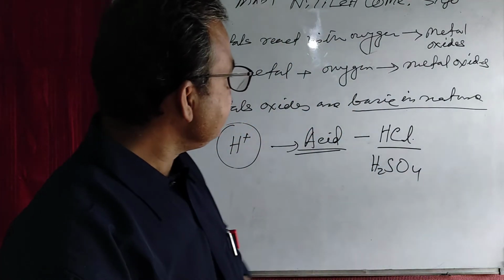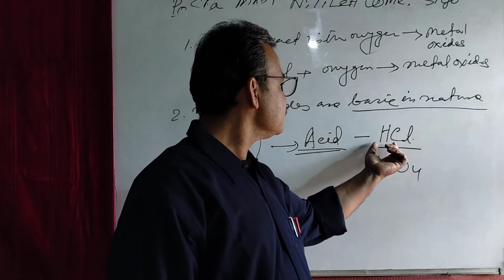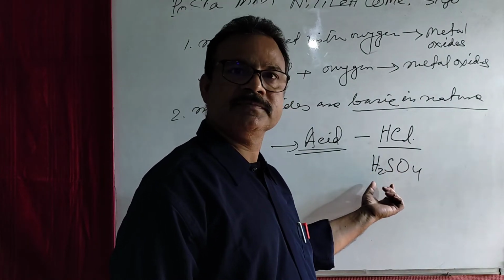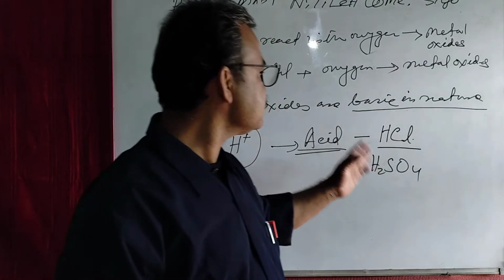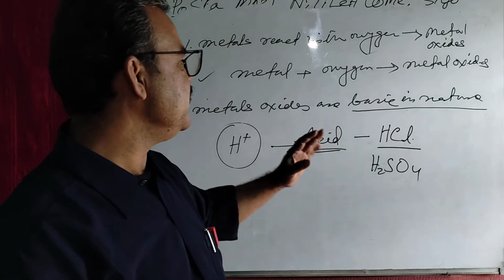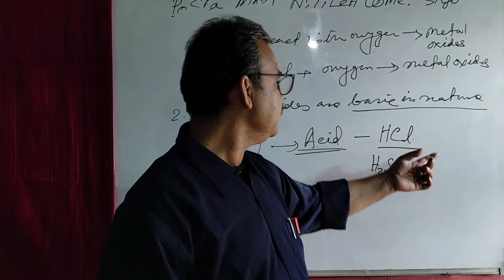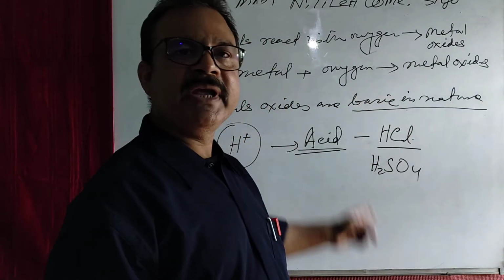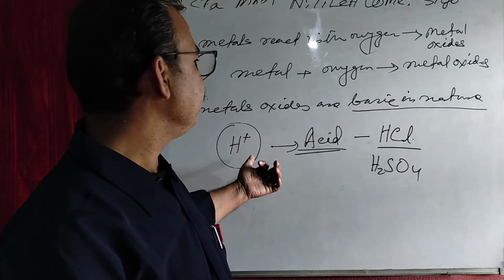In all acids, you will get the presence of hydrogen atom. It may be more, but at least one hydrogen must be there in that compound, then only it will behave like an acid in solution form.